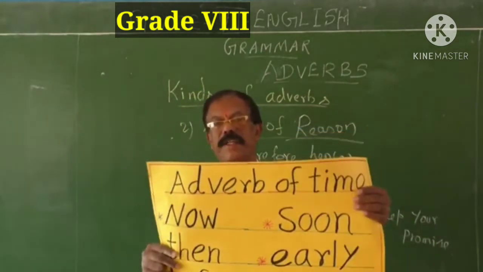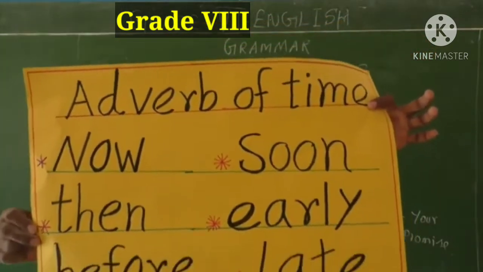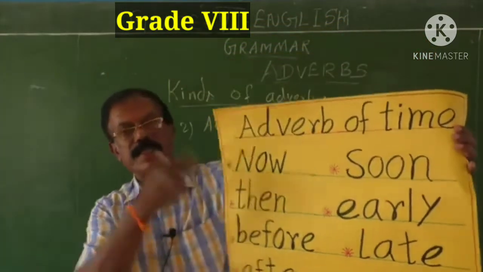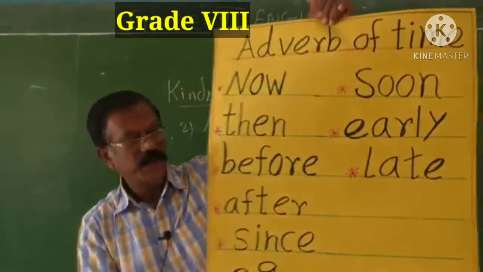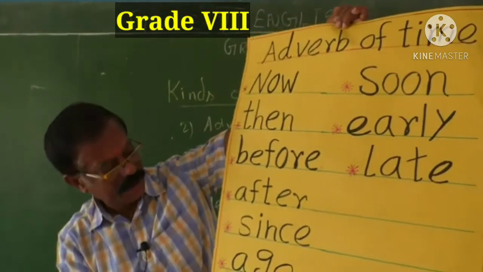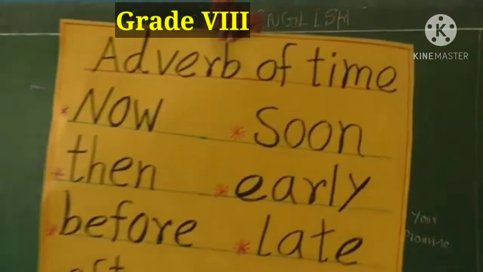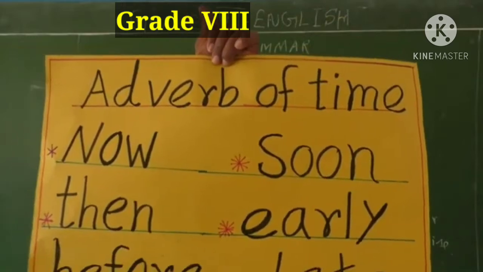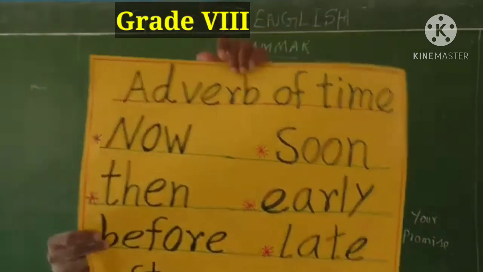As I told you already, it answers the question when. It describes the time of action. Let me sum up the adverbs of time: now, then, before, after, since, ago, soon, early and late. They are called adverbs of time. They answer the question when. They describe the time of action.